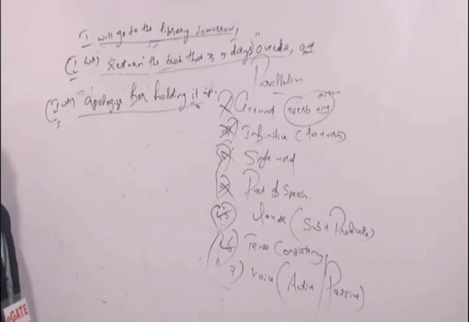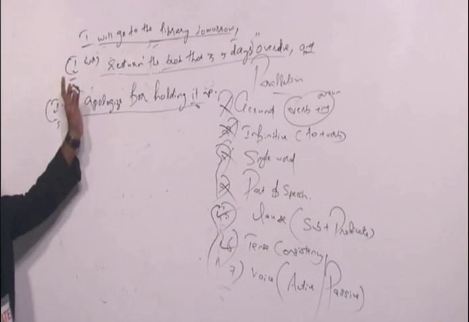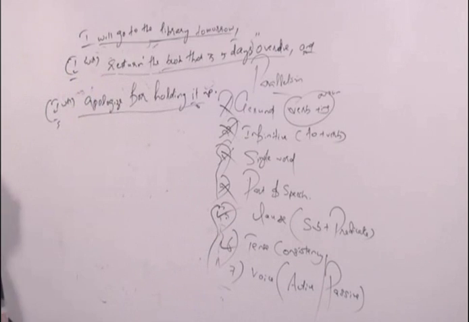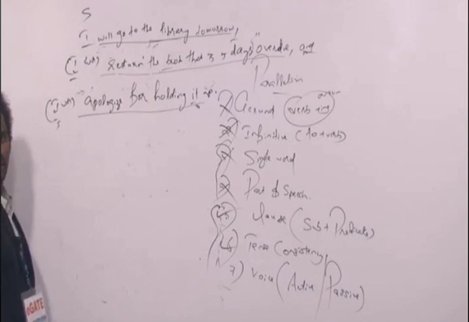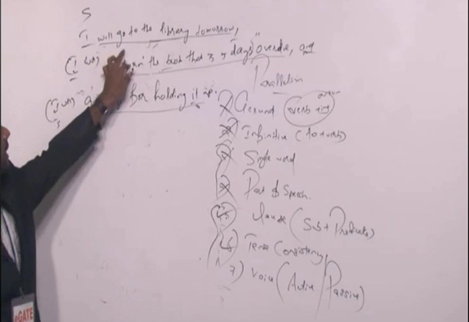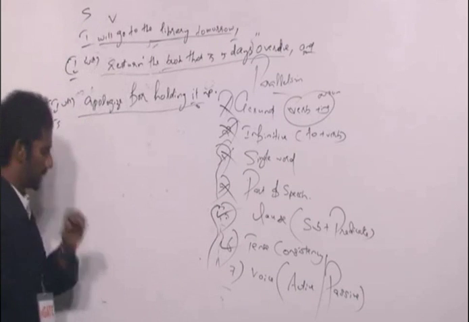I will go to the library tomorrow. Active voice is subject, verb, object. Passive voice is object, verb, subject. Clear? I will go to the library tomorrow. Subject is I. Comes first. Verb is will go. Comes second.